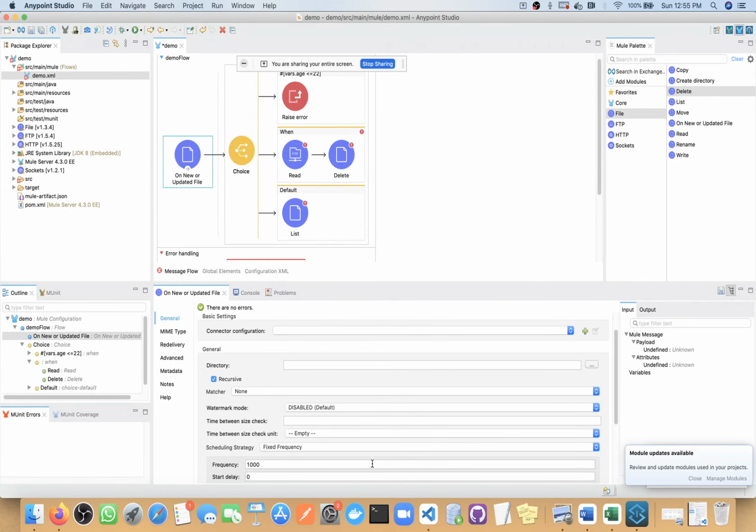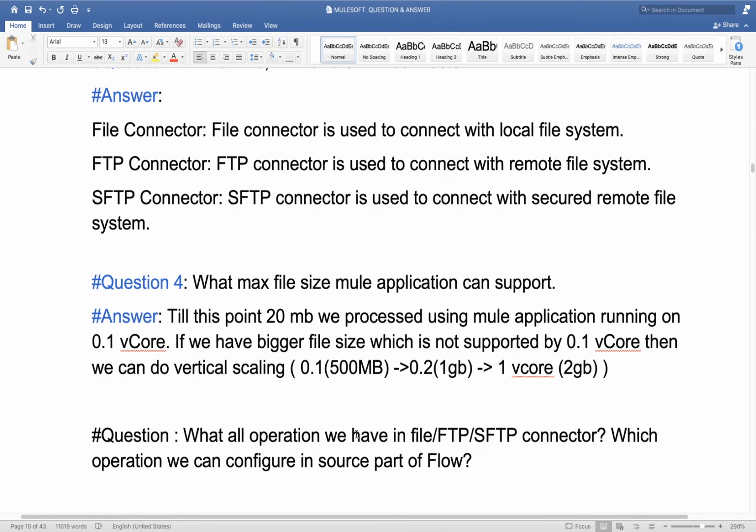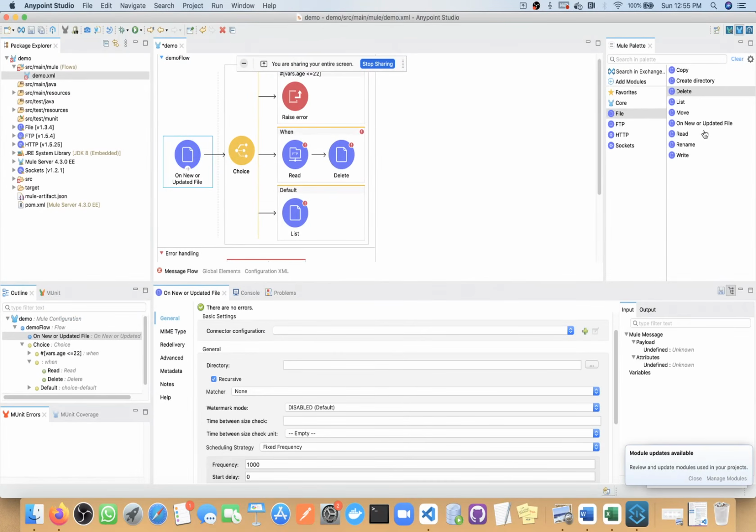Now, this part we already discussed: what all operations we have. We have on new or update file, which will read any new or updated file in the source system. Then we have read. In the processing part, whenever we want to read a file in between our Mule application, to achieve some business logic, we use this read operation.